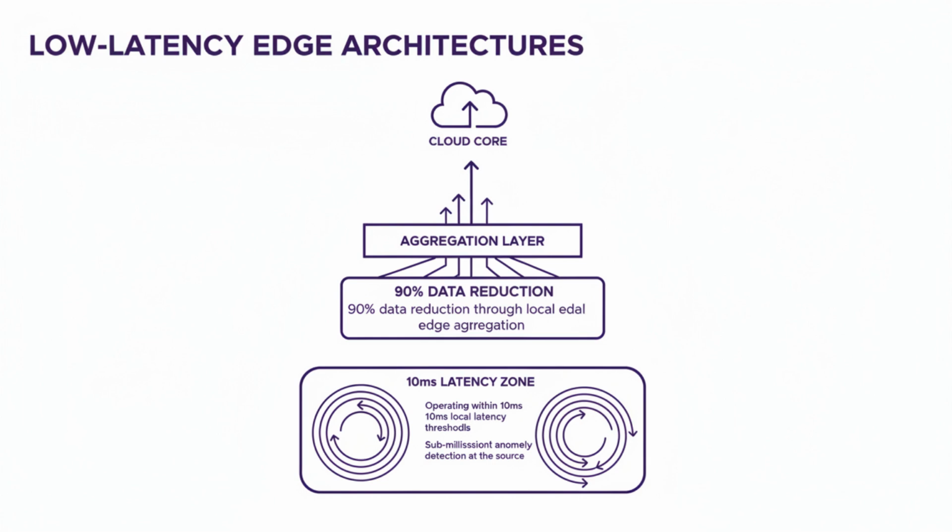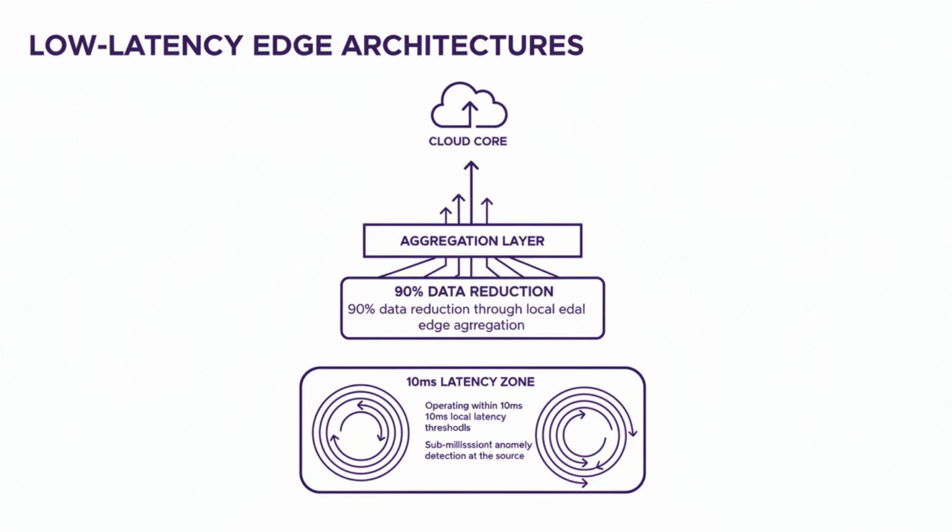Latency is the primary metric of success. We are often operating within a 10 millisecond latency threshold for local processing. Our observability strategy must account for this by placing monitoring sidecars or agents as close to the workload as possible. This in-situ monitoring allows for sub-millisecond detection of anomalies before they are even reported to the cloud.